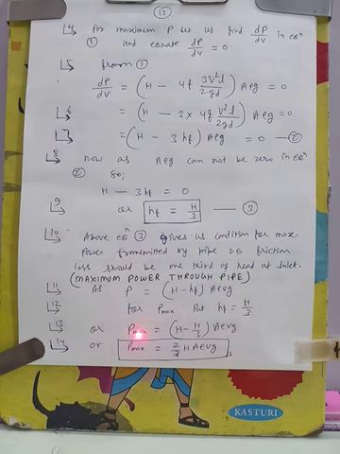By putting this, we get P max, the maximum power transmitted through pipe, is equal to (H minus H by 3) A rho Vg. This will be 2 by 3 H. So P max is equal to 2 by 3 H A rho Vg. This is the equation for maximum power transmitted by the pipe.